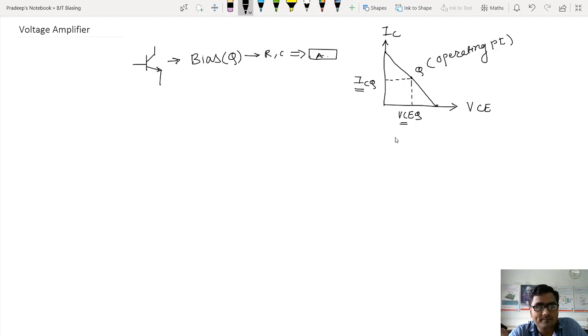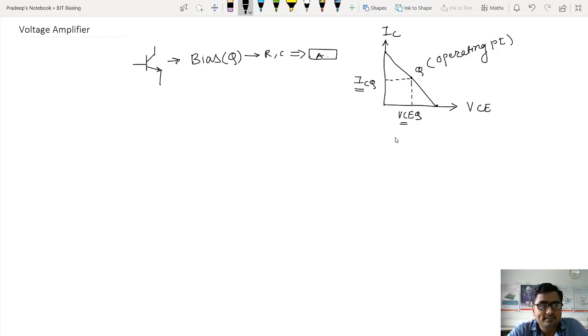We found some reasons, for example beta, VBE, ICO. Because of them, the Q point shifts. Then we tried to control those reasons and fix the position of the Q point. That's what we had in the last lecture.